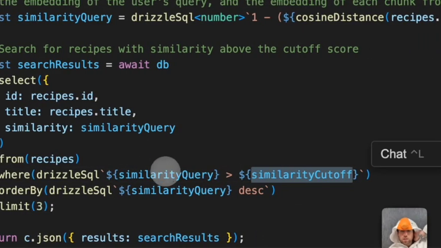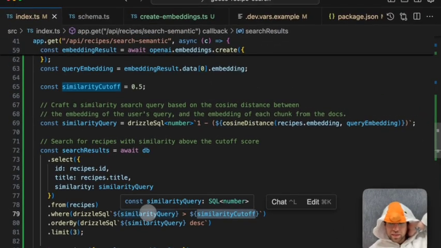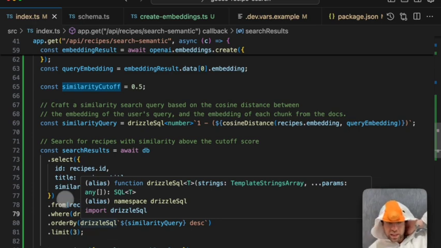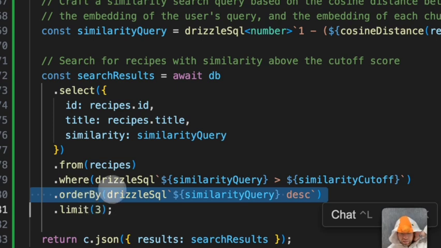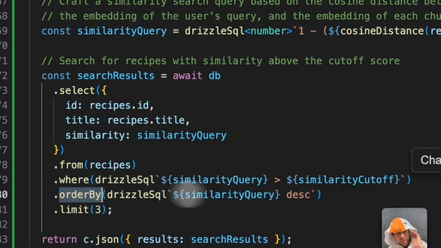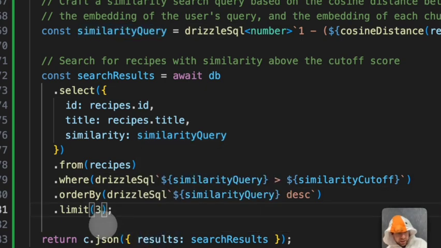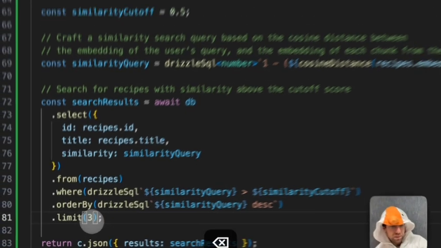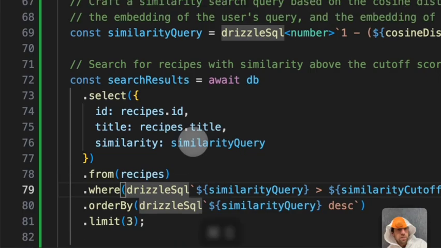So the similarity score is always from 0 to 1. 1 would be like this is the same thing. 0 is like there's nothing to do with each other. There's a little bit of magic in terms of tuning that correctly for your semantic search application. But after that, we want to order everything in descending order by the similarity score right here. And limit it to, let's say, 3 results. It's search. And then we return all that.